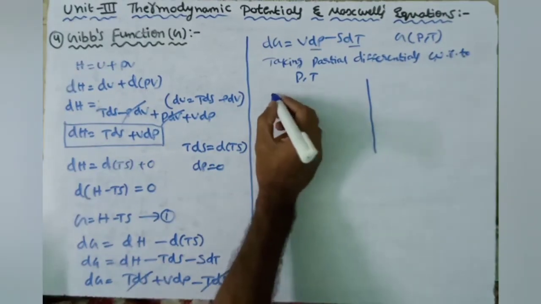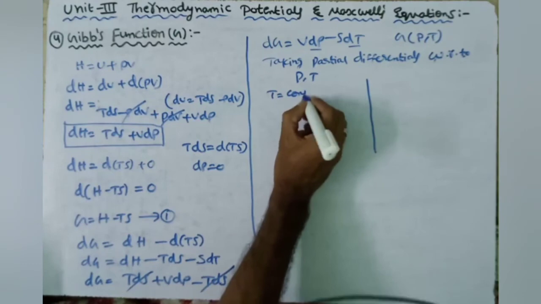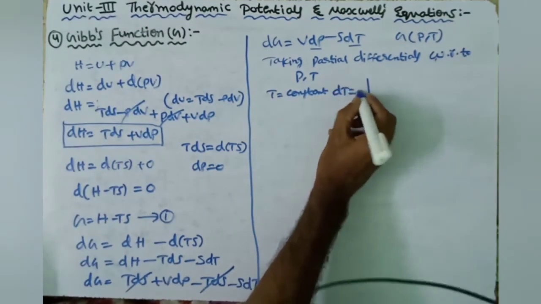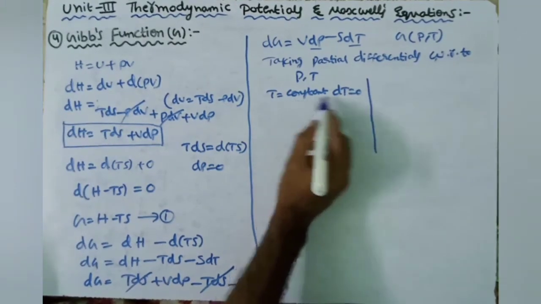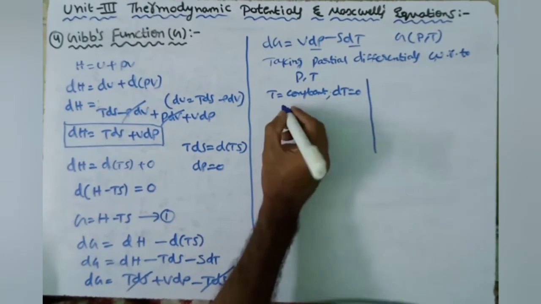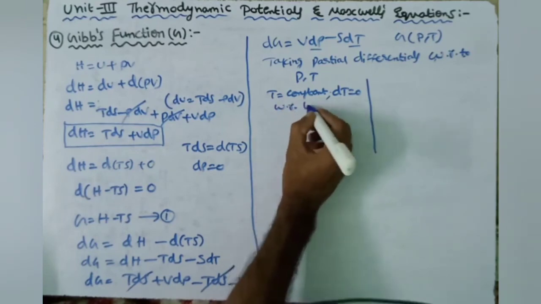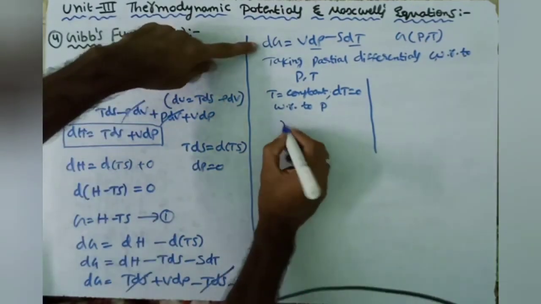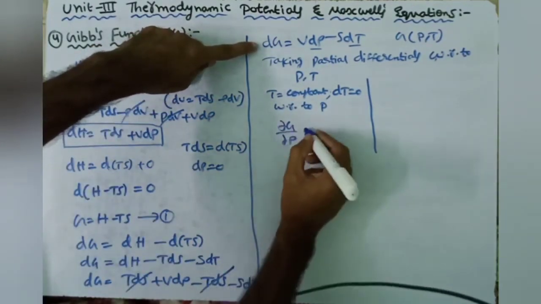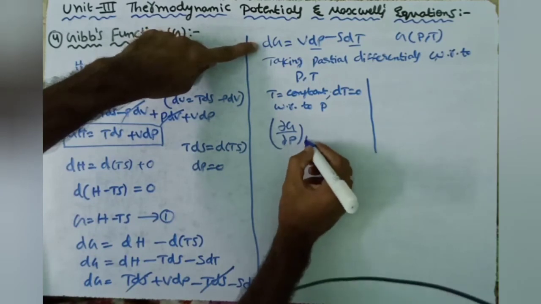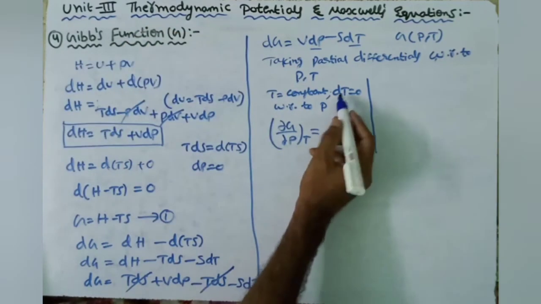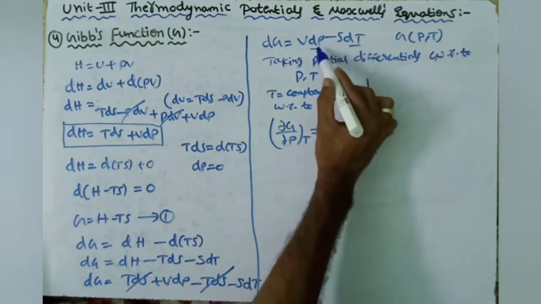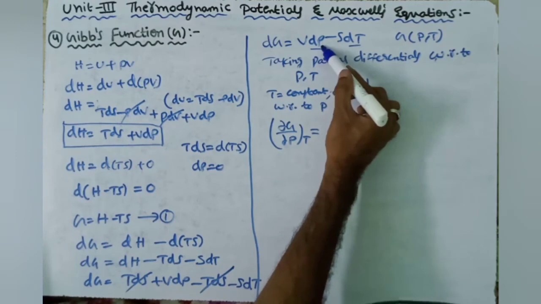We take T as constant, then dT is equal to 0, the differentiation of a constant is 0. We do partial differentiation with respect to pressure, then this equation: dou G by dou P, where T is constant, is equal to V, because the dT term becomes 0 and the partial differentiation of dP becomes 1.